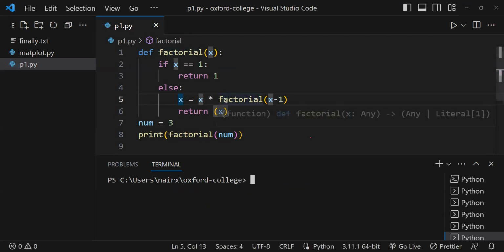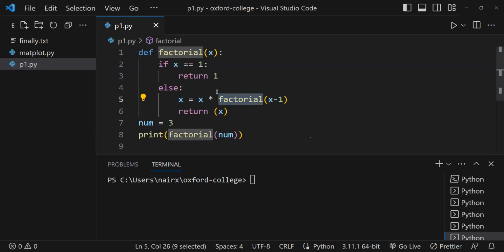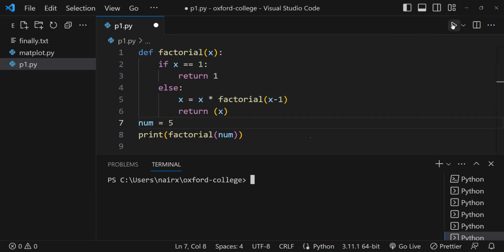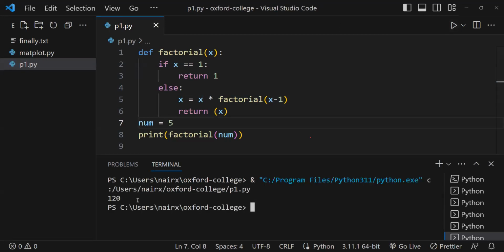This is called recursion. That means this factorial function is calling itself. It is inside the same function. Because num is equal to 3, if you run this, it returns 6. So 6 is the factorial of 3. Let's say I give num equals 5. The same function accepts the value 5 and prints 120. This is what recursion means: calling the same function again and again.